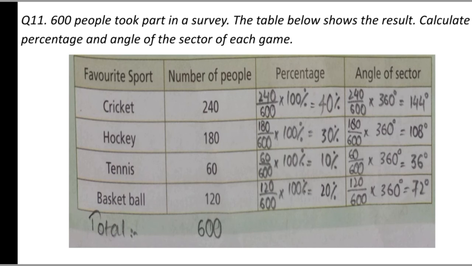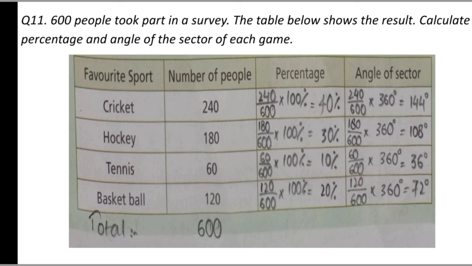Again, a survey has taken place, and this table shows the result. This time you are not given the pie chart; instead you are given this table and you have to complete it. Basically you have to calculate the percentage and angle of the sector of each game. The favorite sports are cricket, hockey, tennis, basketball. You are also given the number of people who participated in these 4 sports, and you have to find the percentage and angle of sector.